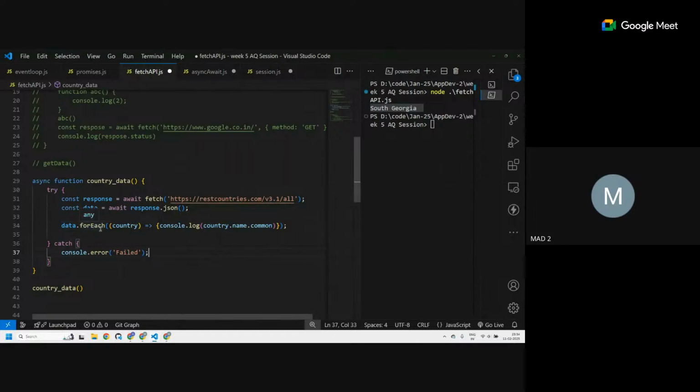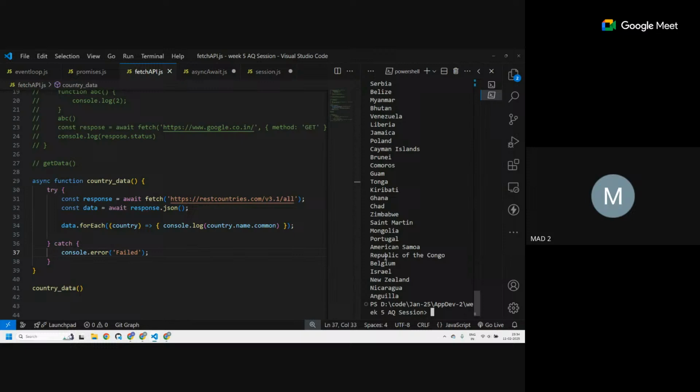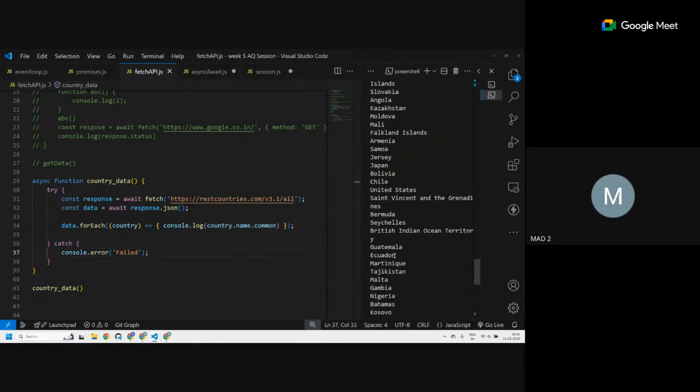So remember these forEach. What else is there? Map, filter, sort, and all these. These are pretty common questions. So this is one format that we can use, and with the data, I'm printing each country. You can see the list of all the common names for all the countries.